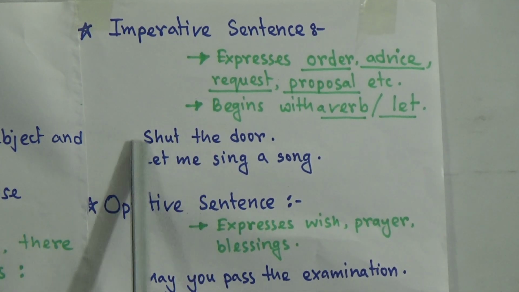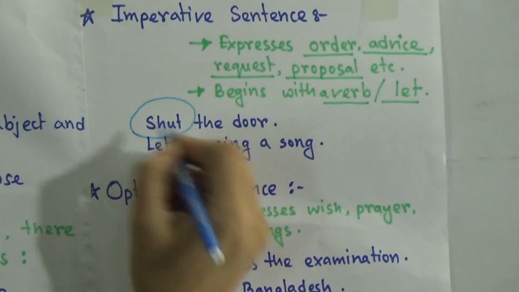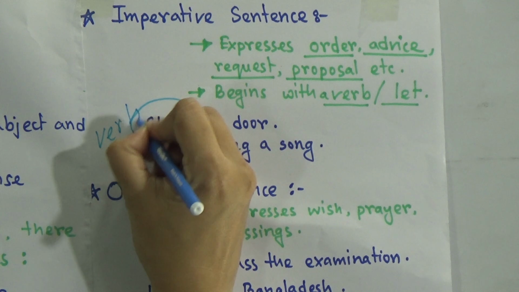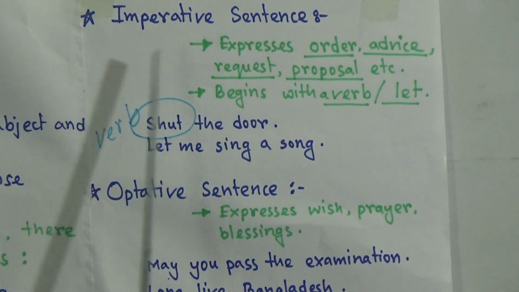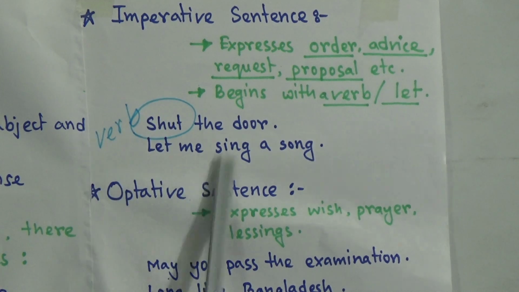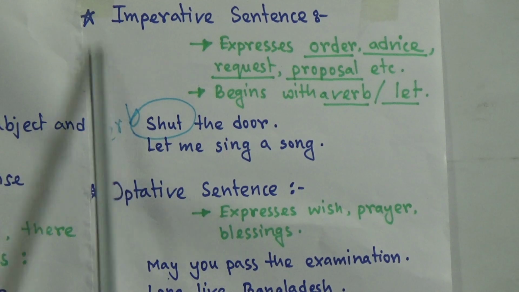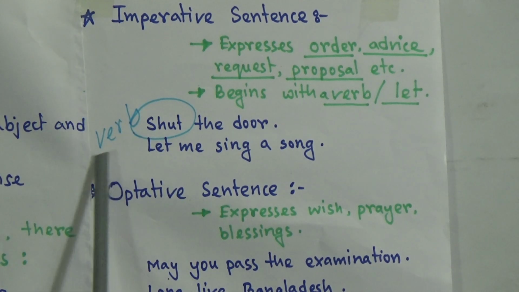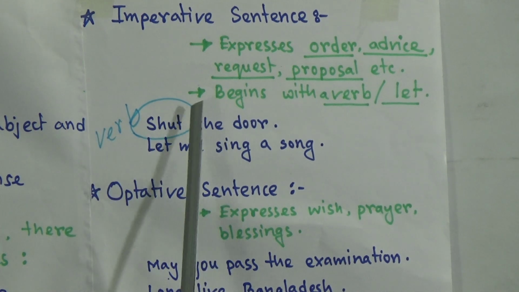For example, shut the door. So here shut is a verb. So there is no subject here. There is a subject, but the subject is omitted here. The subject is absent here. In an imperative sentence we cannot use any subject before the verb. It will start with a verb.